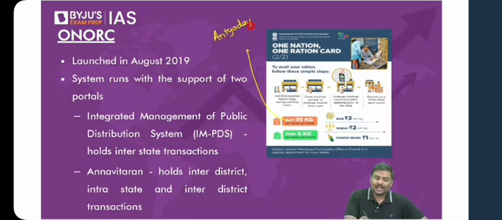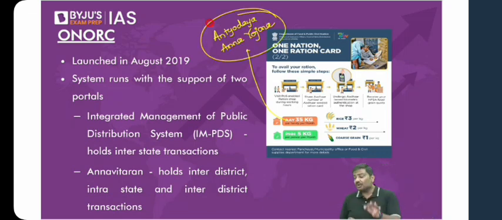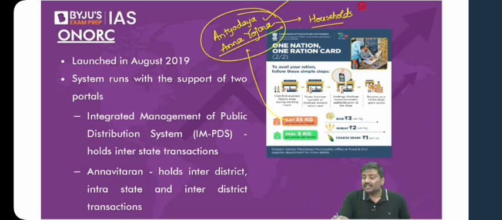Antyodaya Anna Yojana. Now who are the beneficiaries under Antyodaya Anna Yojana? Poorest of the poor. Within the poverty also, there are certain people who are very, very poor. The poorest of the poor will be classified under the Antyodaya Anna Yojana scheme. The household will be provided not 5 kgs per person; under Antyodaya Anna Yojana it is per household. Remember this, per household, 35 kgs of food grains will be provided.